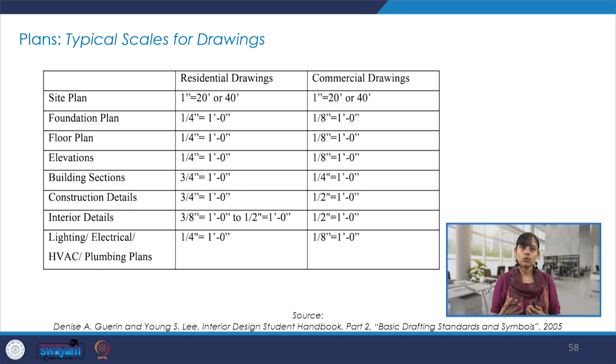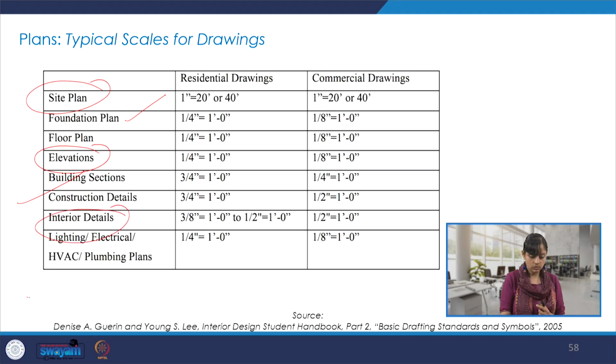Also understanding what are the different kinds of plans, and what are the typical scales on which we produce them. So starting with the site plan and foundation plan, floor plans, very crucial for interior architecture projects. Elevations, of course, very important, different elevations, building sections, details of the construction, details which are on a zoom-in scale and with more elaborate details, in the sense they can be executed on site.